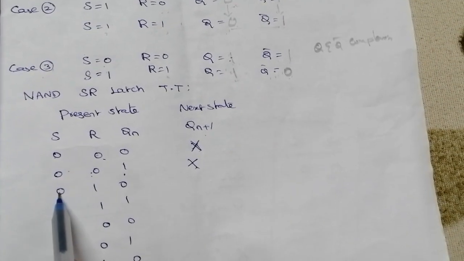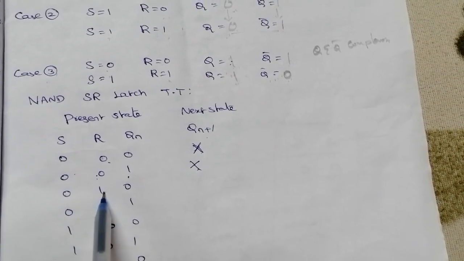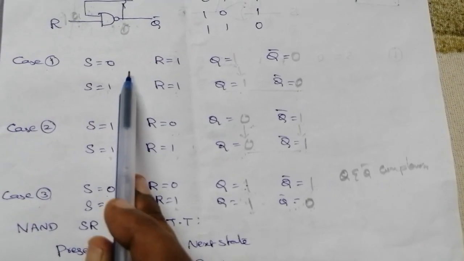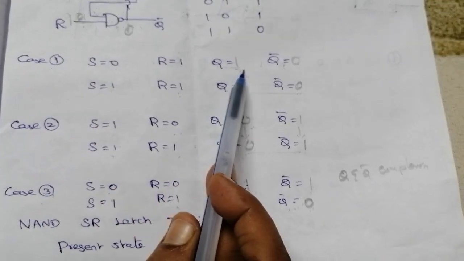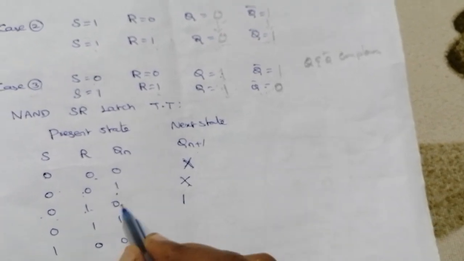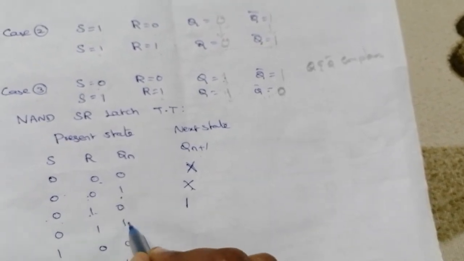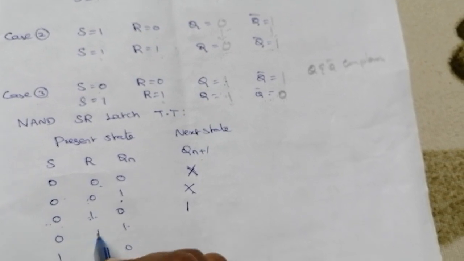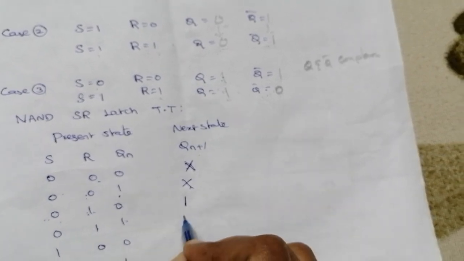And the next set of input is 0 1. 0 1 combination gives the Q value is 1, right? Q value, which means next state is 1. So 0 1 combination, the next state is 1. The Qn may be 0 or 1, not a problem. If 0 1 input combination provides the next state is set state, right?